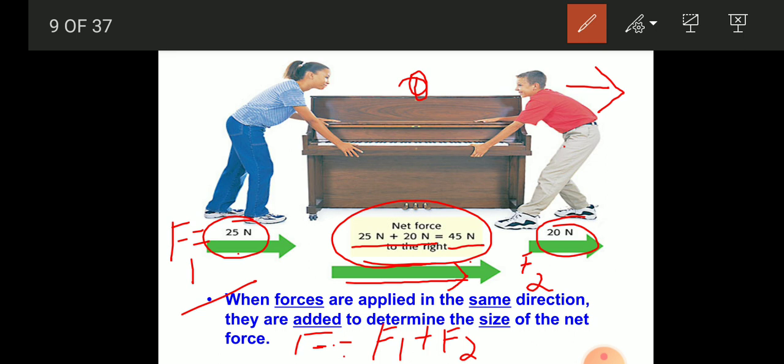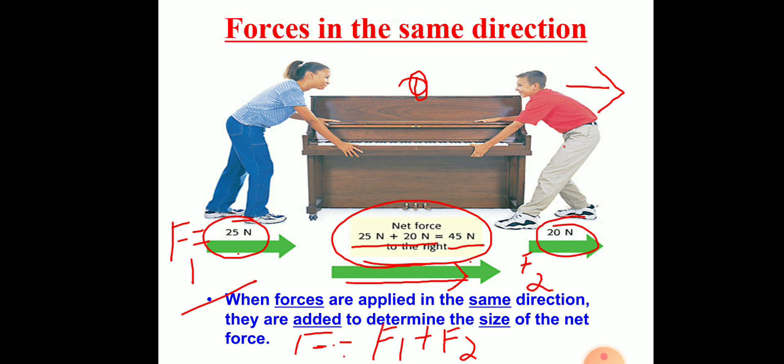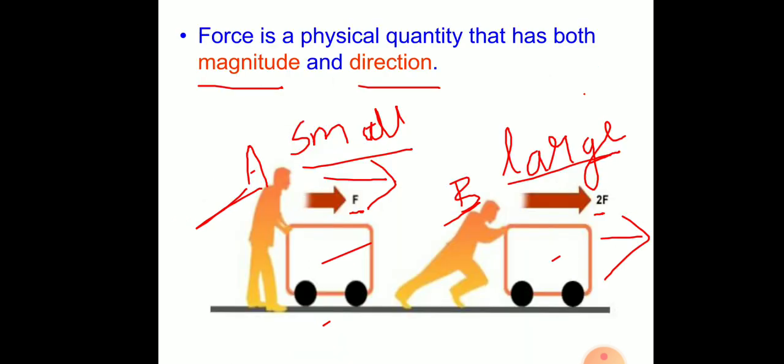If more than two forces are applied on an object, we add up all the forces if it is moving in the same direction. Understood? Once again I'll repeat. When the forces are applied in the same direction, the net force is the sum of the forces applied on that object.